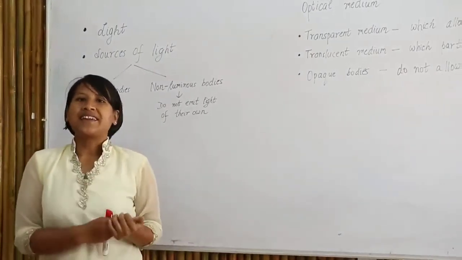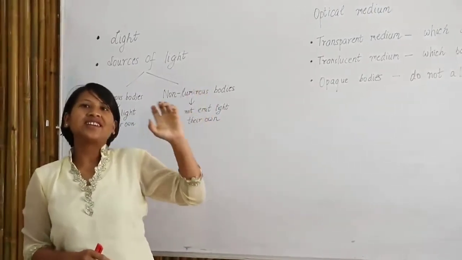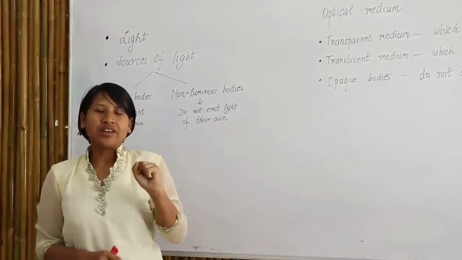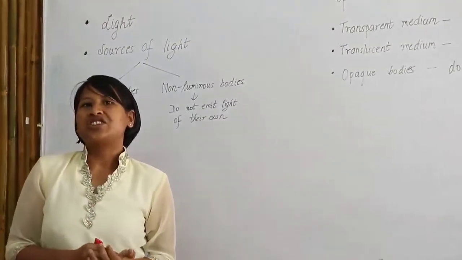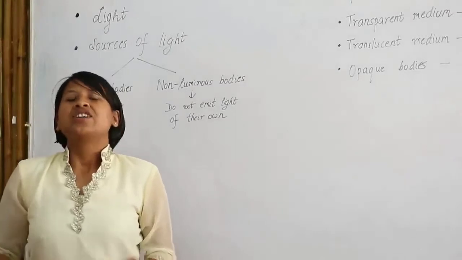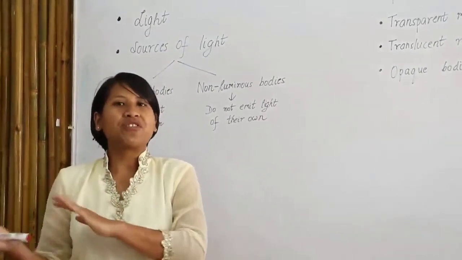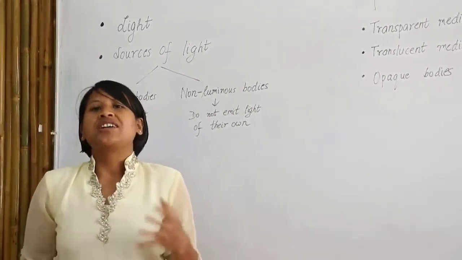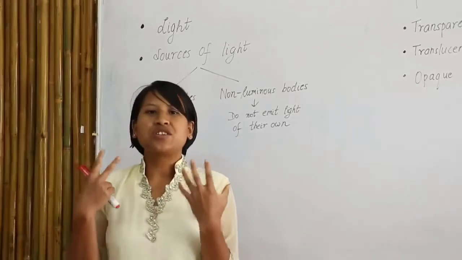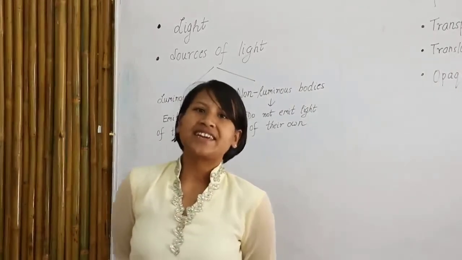Now what is light? Definition: light is a form of energy which gives us the sensation of sight. So it is a form of energy just like heat. It is a form of energy simply which helps us to see. So let's take an example first.